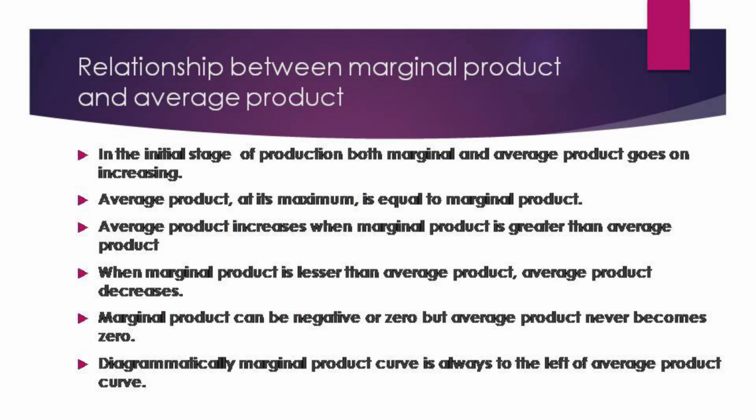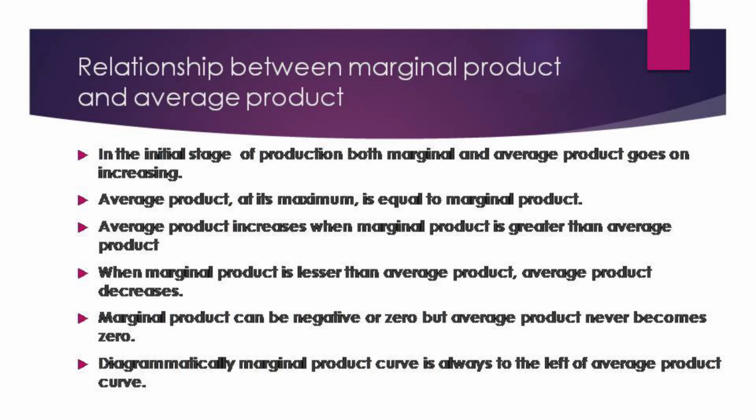First we will talk about the relationship between the average product and the marginal product, and how the changes occur. In the initial stage of production, both marginal and average product go on increasing, as they do in the law of diminishing marginal utility.